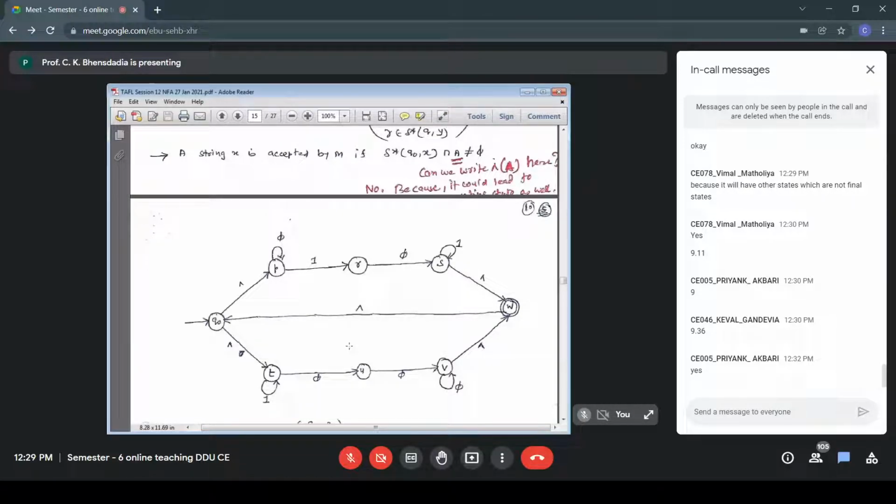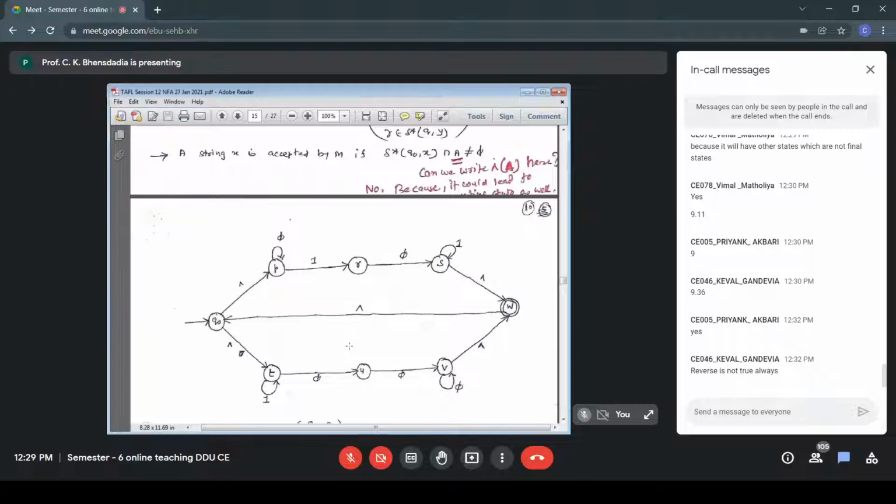So we can always view an FA as an NFA, whereas an NFA may or may not be an FA. In an FA, exactly one transition is defined for every input symbol. The reverse may not be true. If exactly one transition is defined, then it is an FA.